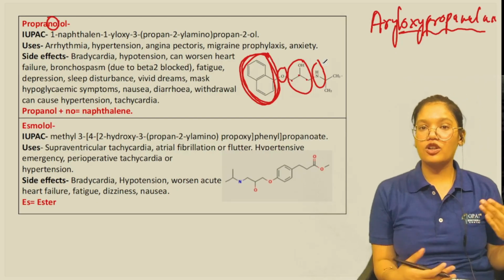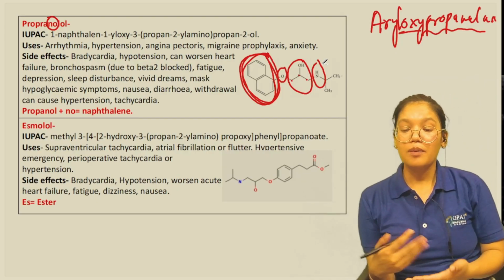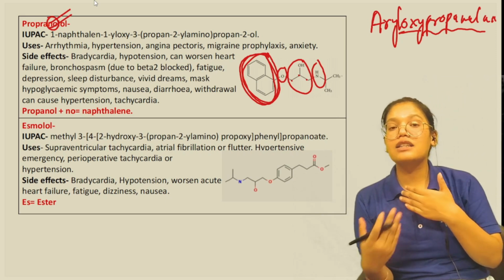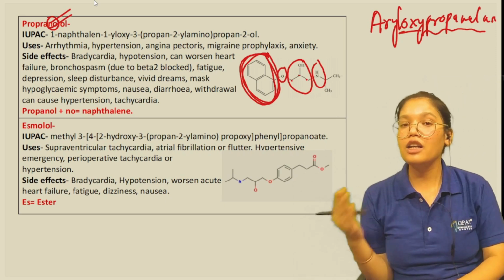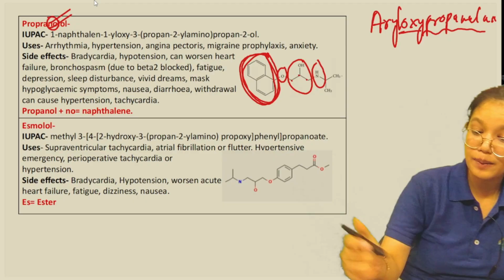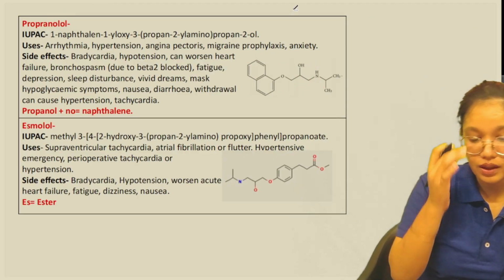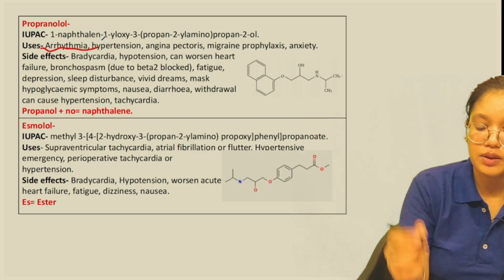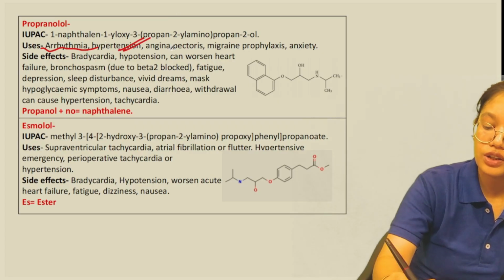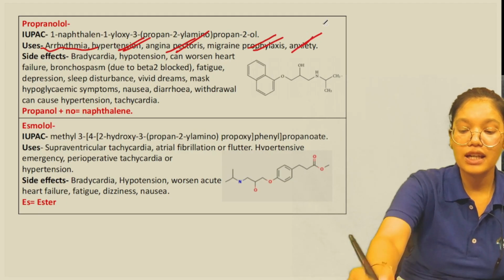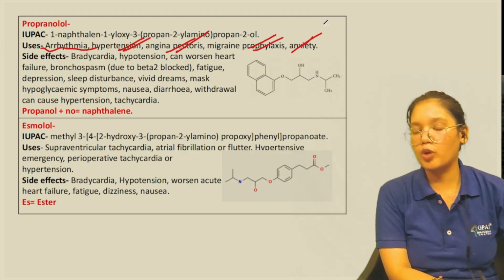So this is the structure of propranolol. Propranolol has a backbone that is the aryloxypropanolamine. Okay, so this was all about the structure of propranolol. Now uses: it is used in arrhythmia, hypertension, angina pectoris, migraine prophylaxis, and anxiety. For all that we can use propranolol.